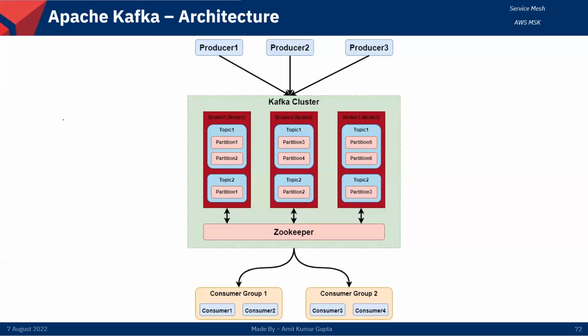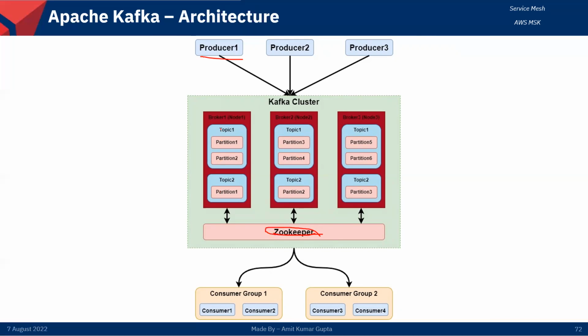This is the architecture of Kafka. In detail, you can see the producer here and the consumer groups there, and the broker, which is part of the Kafka cluster, along with topics and partitions. A broker contains multiple topics, and a topic contains multiple partitions. And you can see the ZooKeeper. ZooKeeper stores the metadata information, in which Kafka stores the details of the consumers and the cluster configuration. All those details are stored here.